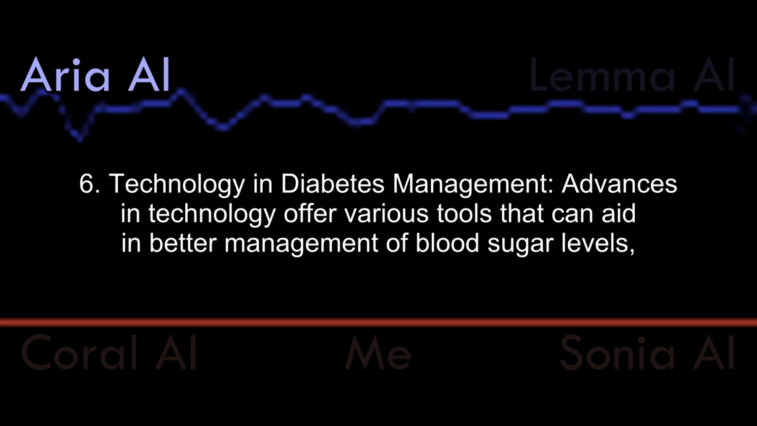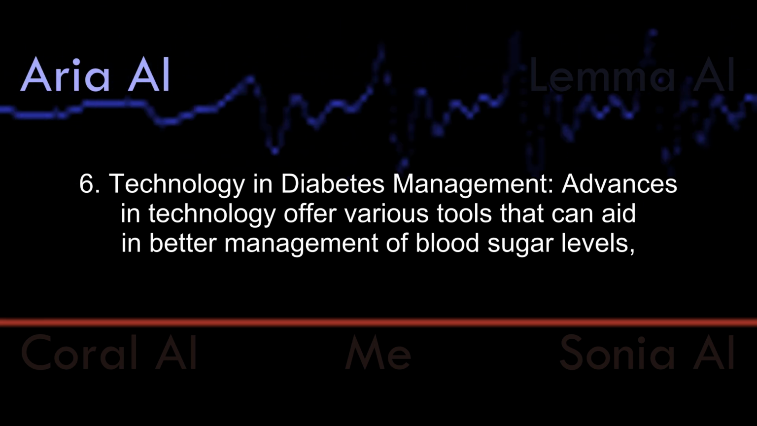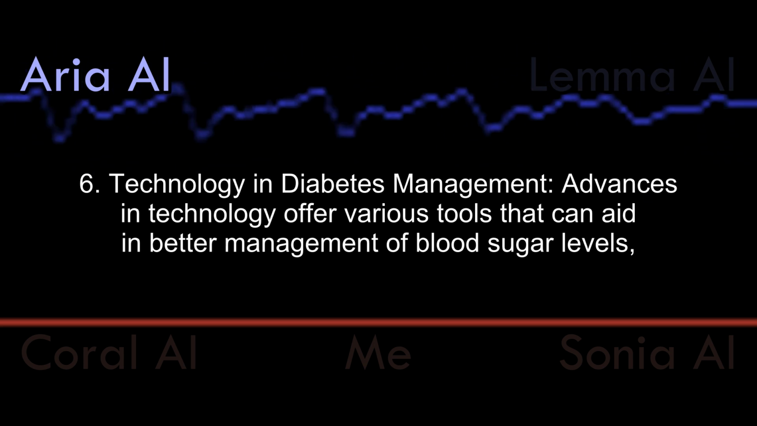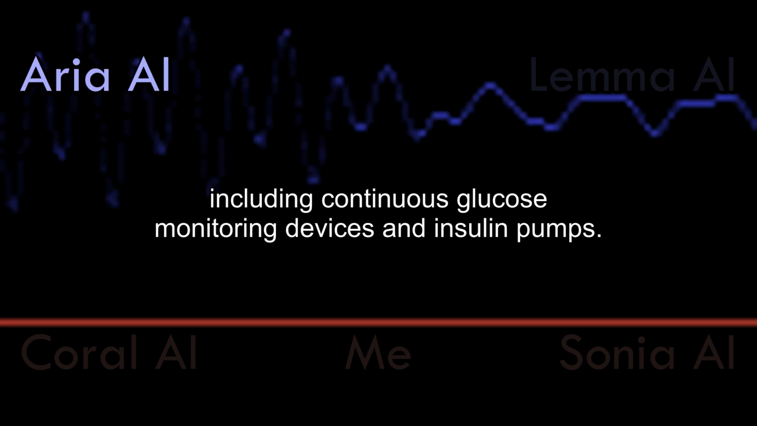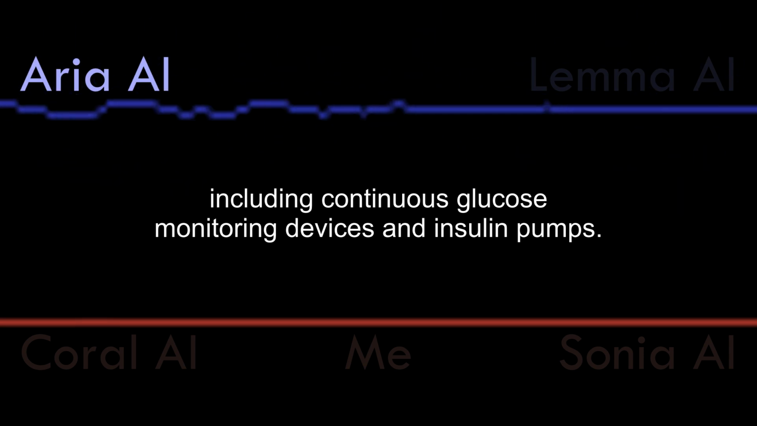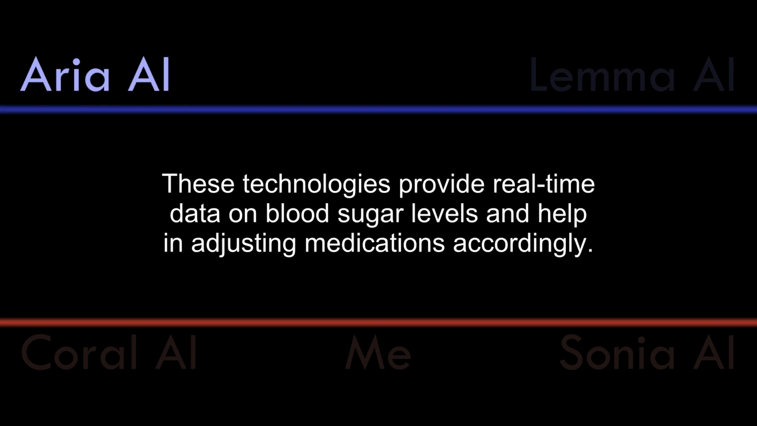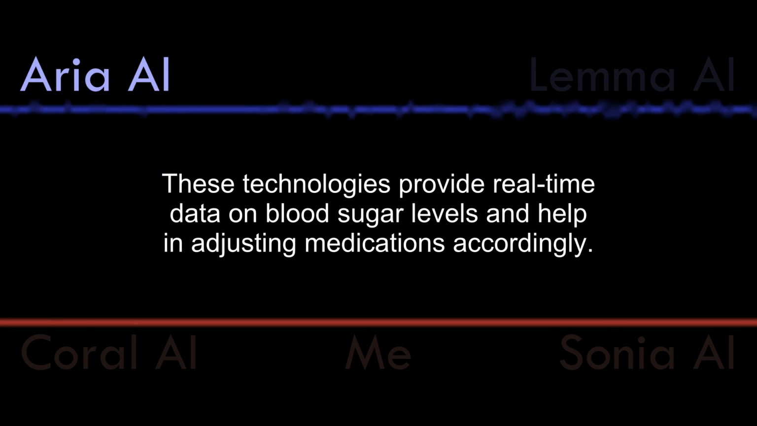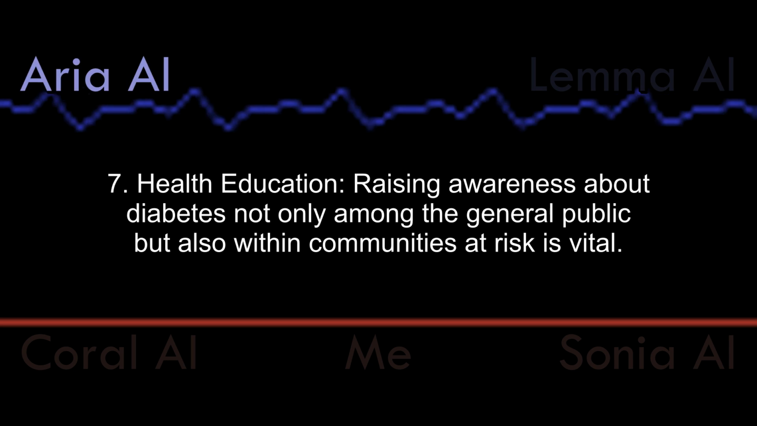6. Technology in diabetes management. Advances in technology offer various tools that can aid in better management of blood sugar levels, including continuous glucose monitoring devices and insulin pumps. These technologies provide real-time data on blood sugar levels and help in adjusting medications accordingly.